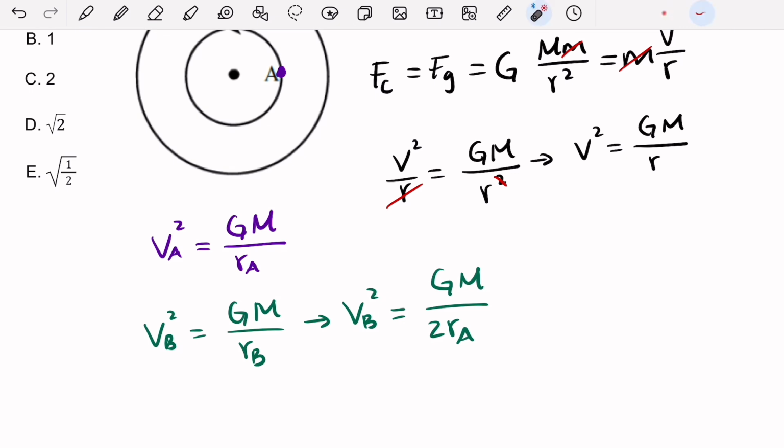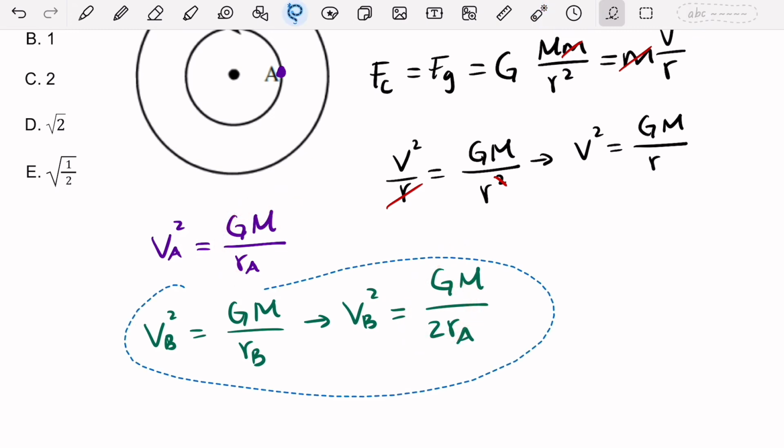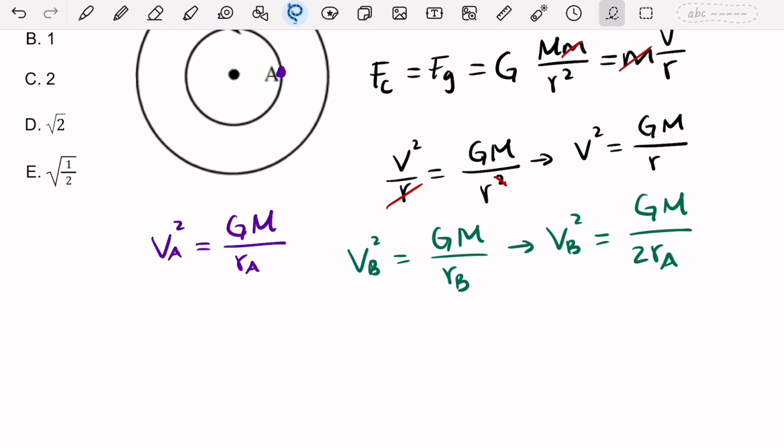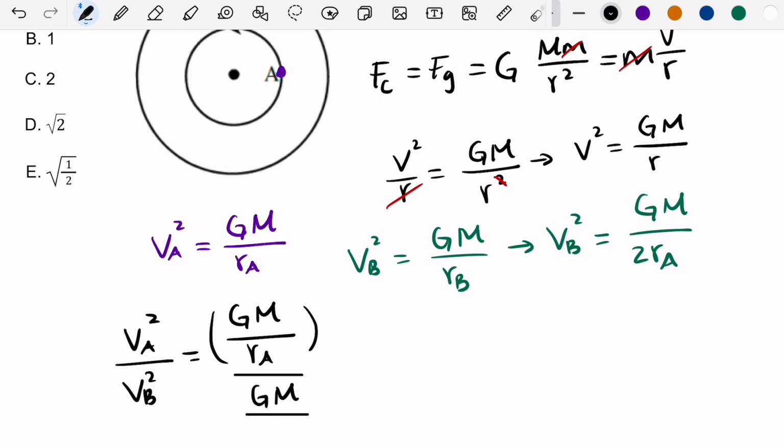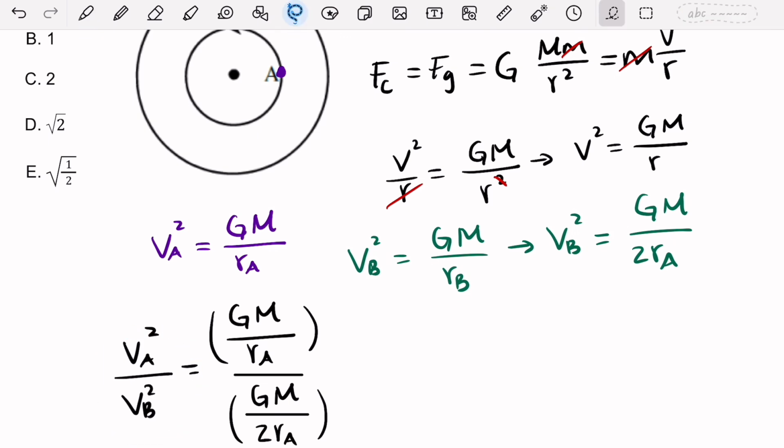So now I can find the ratio, I'll take the square root later, between these two, because I'm going to divide the left sides and divide the right sides. Let me move this over here so I have more space. If you're good with algebra, you can solve this very easily. If you are a little rusty, all we have to do is, instead of dividing two fractions, take the reciprocal of this one and multiply instead.